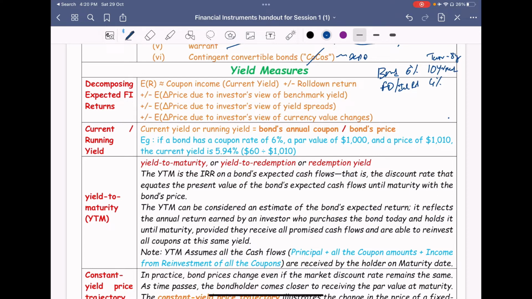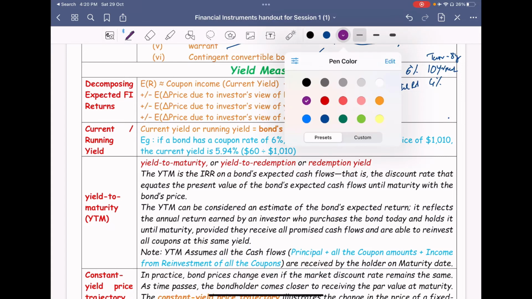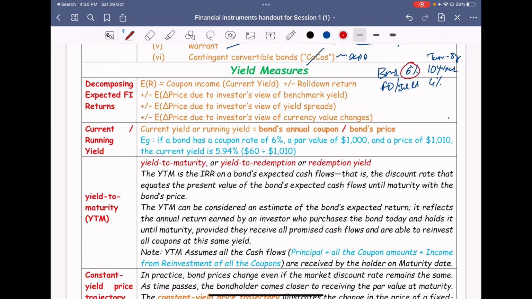So for the next 8 years, you are going to earn 6%, while the other people, if they want to invest in other FDs, will get only 4%. So your bond is going to give 2% per annum for 8 years. Even if you convert it down to current present value, say like 12 rupees or $12, you are going to get more than your peers.